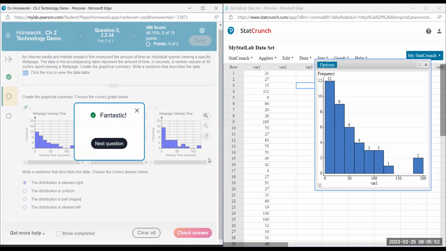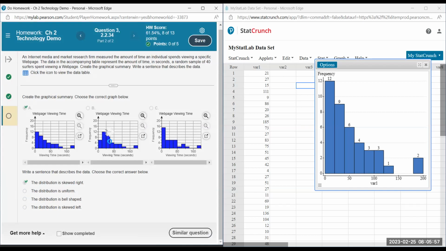So if your tail is on the left-hand side, your outlier is on the left-hand side, then you would choose left skewed.